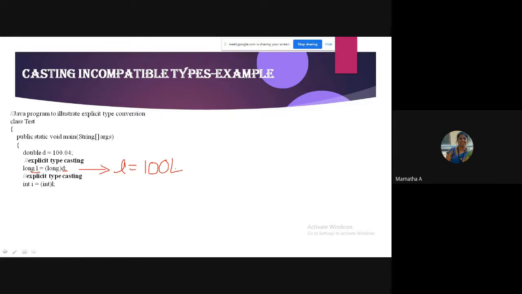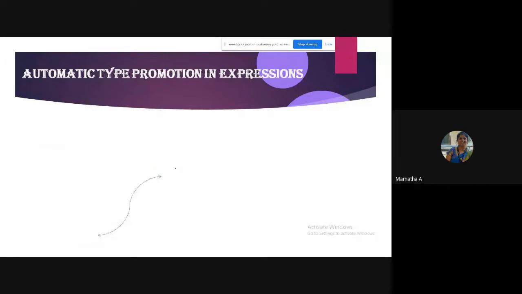Similarly, now I am storing L, which was a long, to an int value. So let us see what it prints. The double value, the fractional part will be lost. As I told you, it will print only 100. And similarly, you can see here the value of int. Again, you can see the fractional part is lost. Okay, I think it's D, it is not L here. It should give me a D there. So let's execute the same and see.